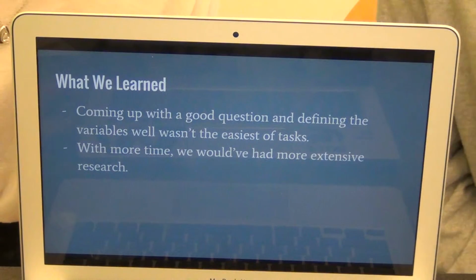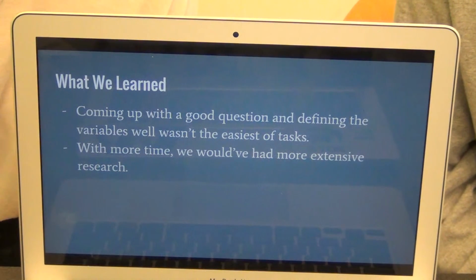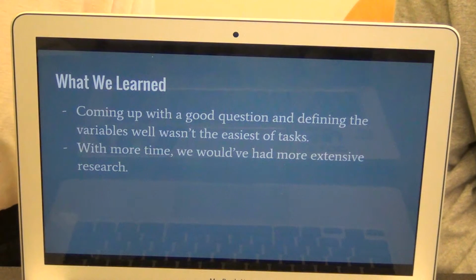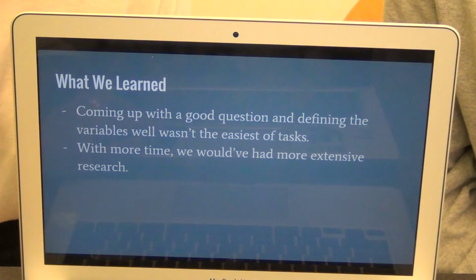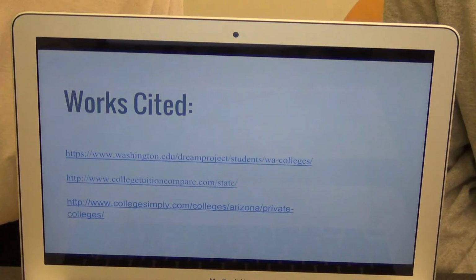And what we learned was that coming up with a good question and defining the variables well wasn't the easiest of tasks. And with more time, we would have done more extensive research and been able to develop the experiment more. And that's our works cited.